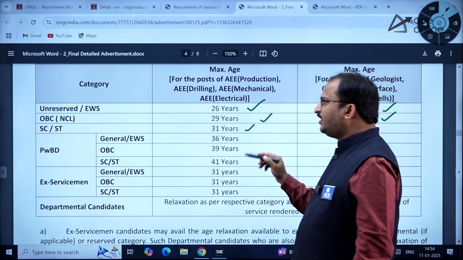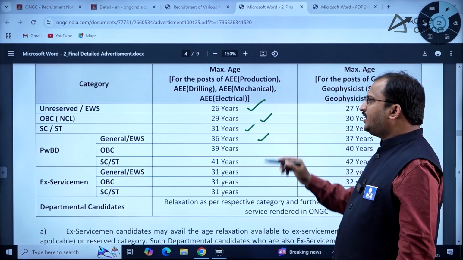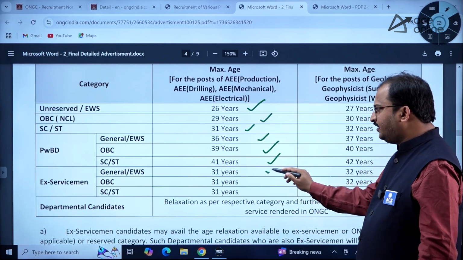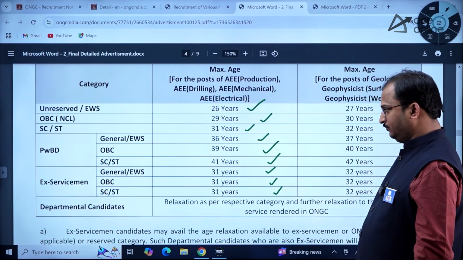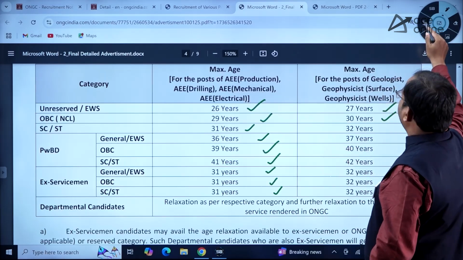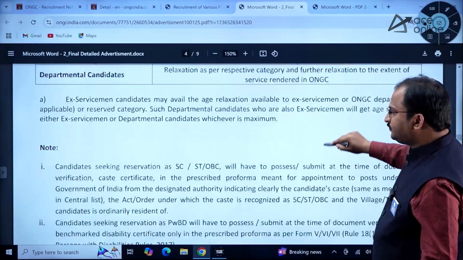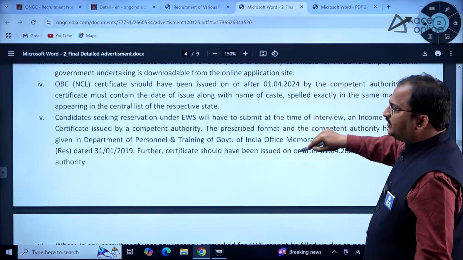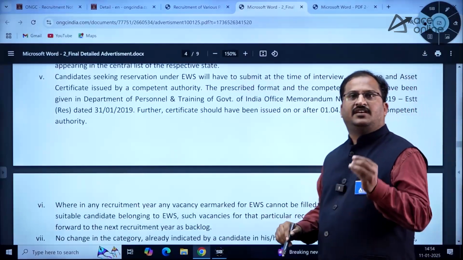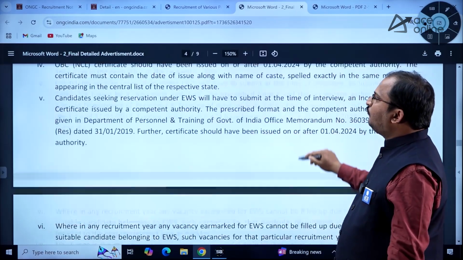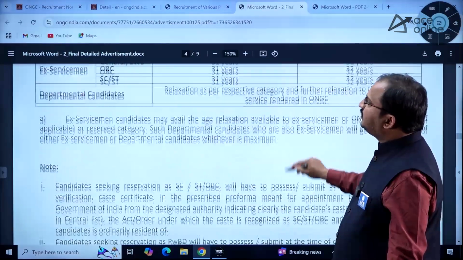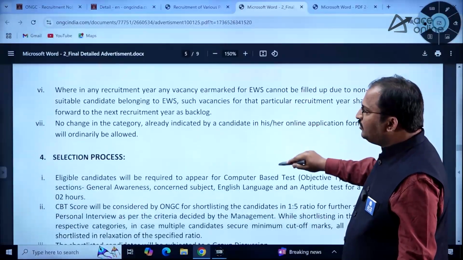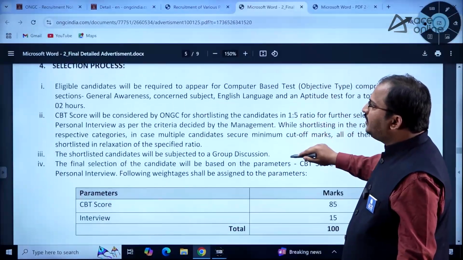Then SC ST 31 years, PWBD general EWS 36 years, OBC 39 years, SC ST 41 years, ex-servicemen 31 years for all the categories here. Now, in these points it was mentioned that you have to submit the required documentation for availing these reservation categories, dear students. Kindly go through these points very carefully while you are uploading or filling the application form.